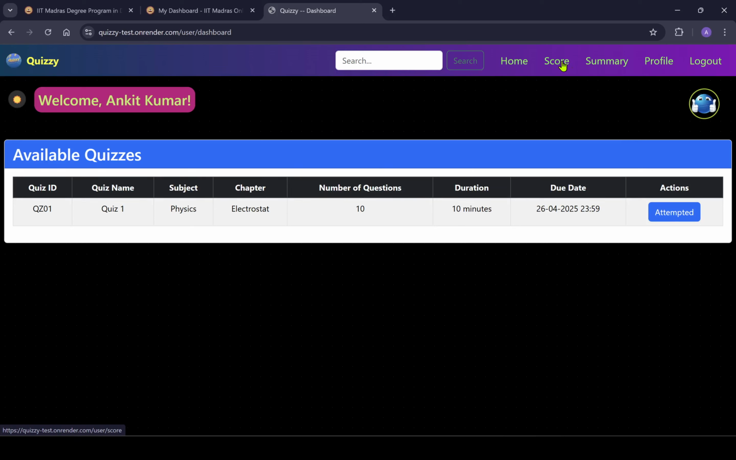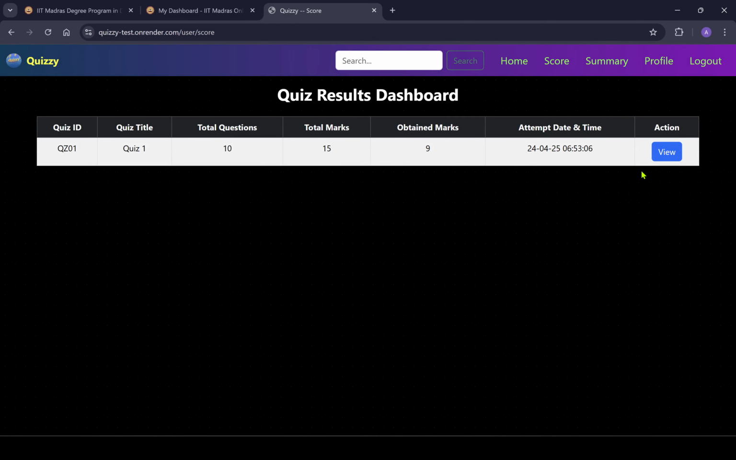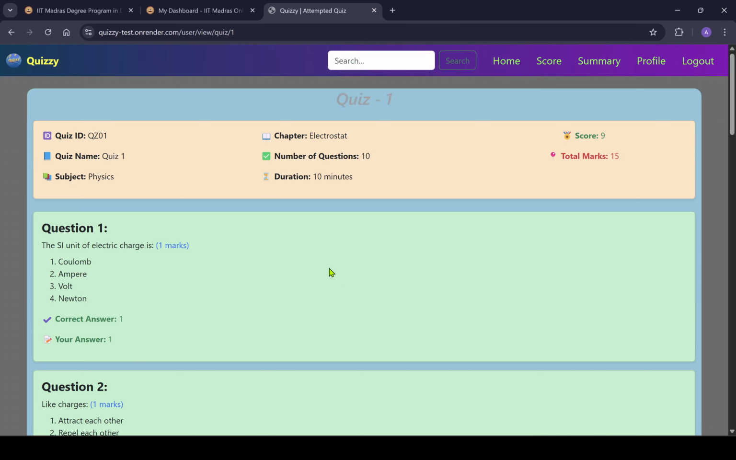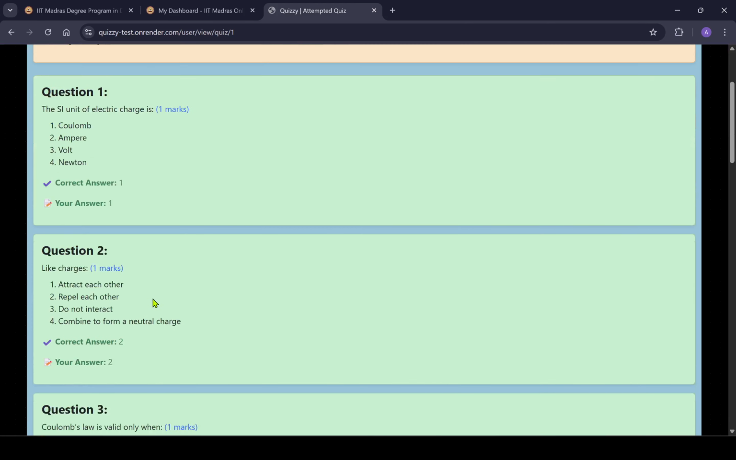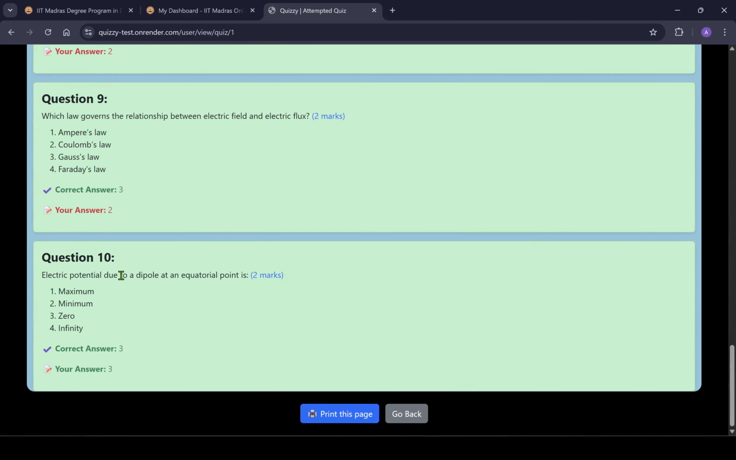Okay, so I can see my score in the score section. So here my score is 9 out of 15 total marks, and total questions 10. If I click on view, then here is all the information of my quiz 1, the correct answer, my answer, and the marks for this question, and all the questions and options are available here. If I want to print, then I can also print this page.